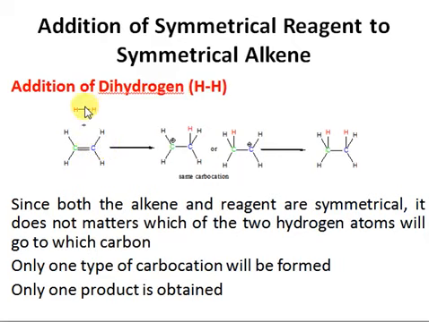Similarly, if I cut this reagent in half from here, both halves are exactly the same, right? It means that our reagent is also symmetrical and our alkene is also symmetrical, right? So let's consider that we are carrying out the addition reaction. We are showing the carbons in different colors in order to differentiate them, right?